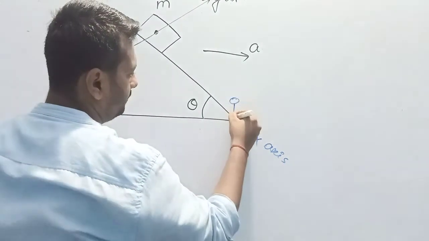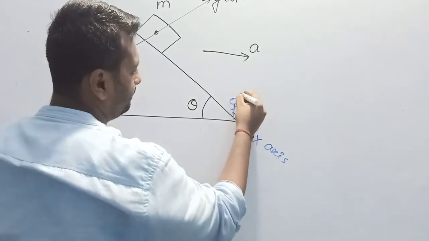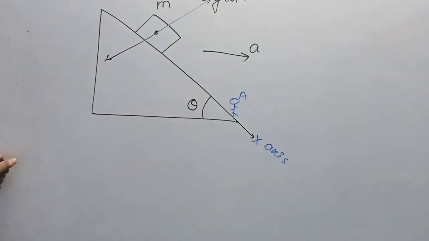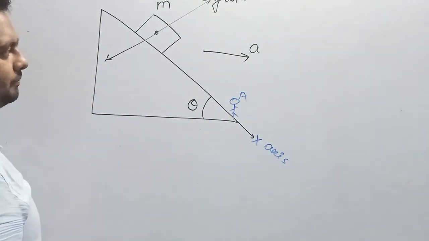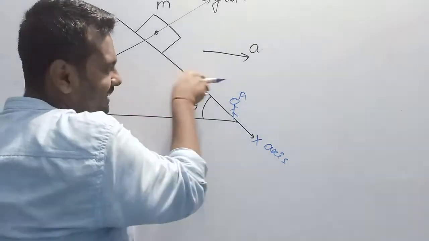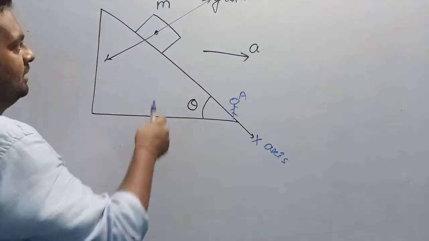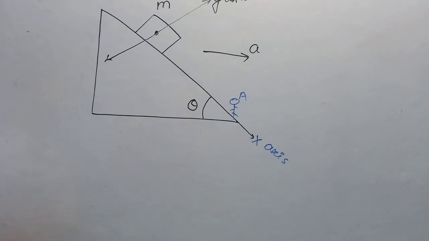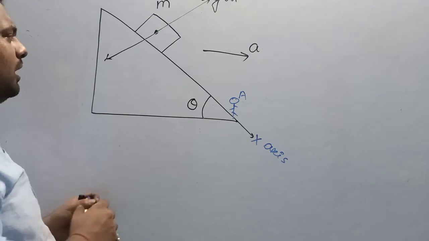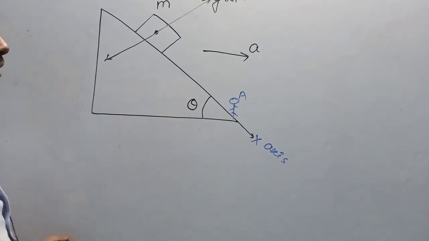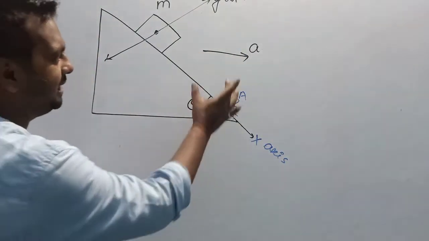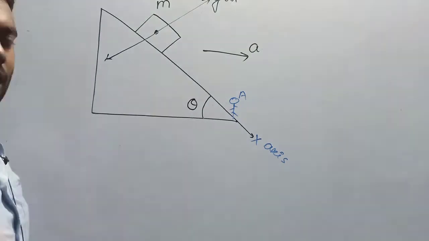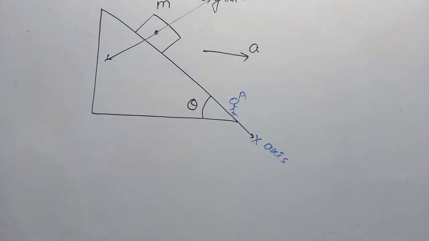I am making an observer A stand on this incline, because this incline is accelerating itself in the forward direction. In this type of question, we are asked what is the value of this acceleration for which this block does not slide down.